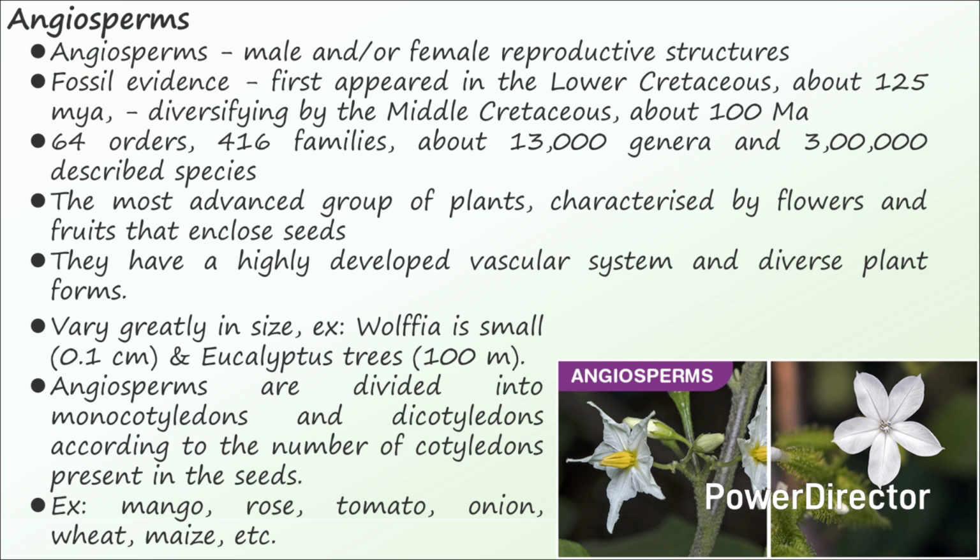Angiosperms are further divided into monocotyledons and dicotyledons according to the number of cotyledons present in the seeds. Examples: mango, rose, tomato, onion, wheat, maize, etc.